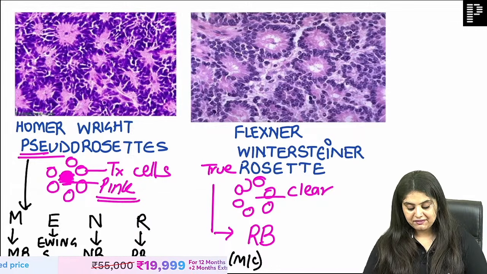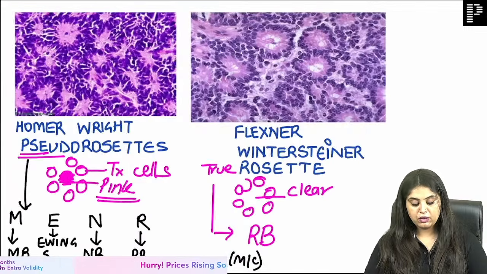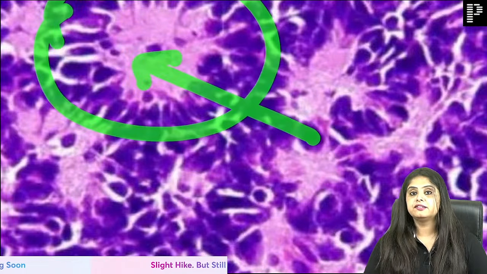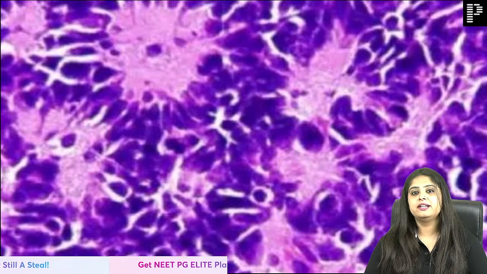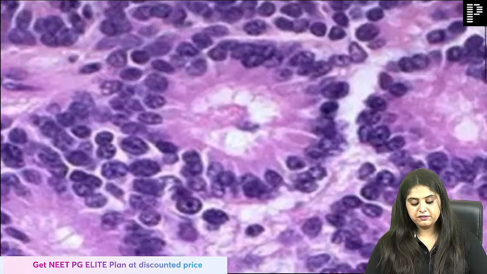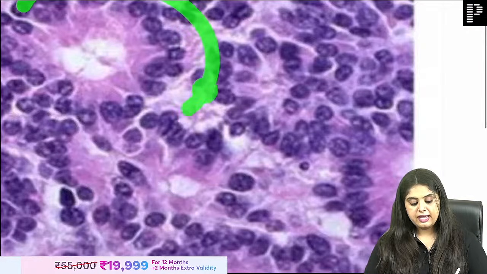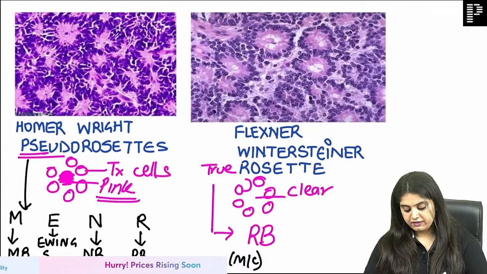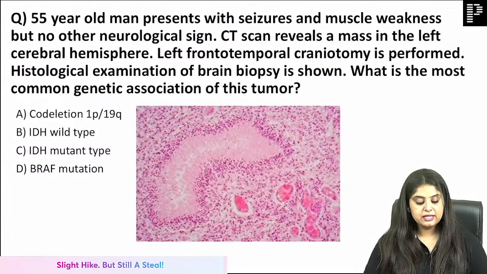Okay, now coming back, when I was talking about medulloblastoma, it is Homer Wright pseudo rosette. So now see for yourself, if you see round cells with pink material in the center, that means pseudo, hidden intention, pseudo rosette. Versus if you see round cells and empty center, that means it is a true rosette, clear-hearted person. Okay with everyone? Can I move on to the next question? Without it I cannot finish the session.